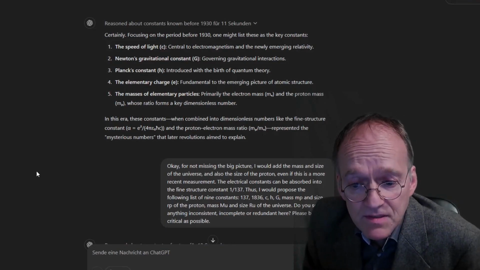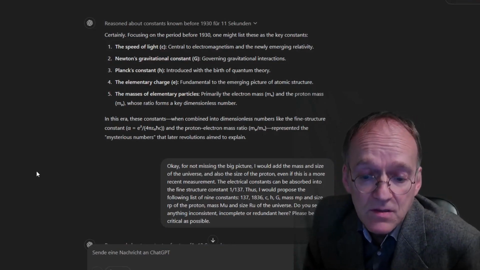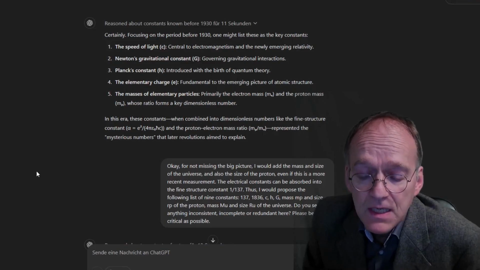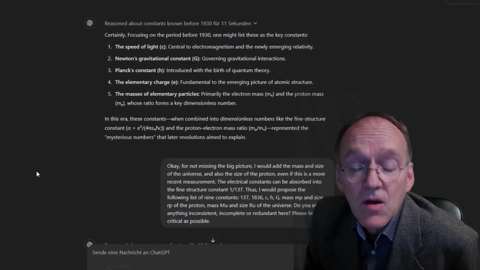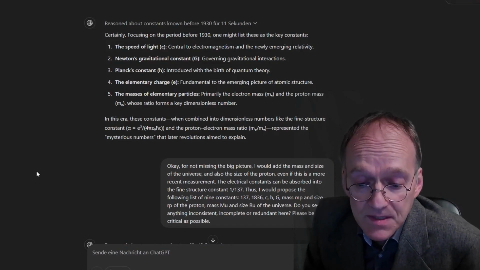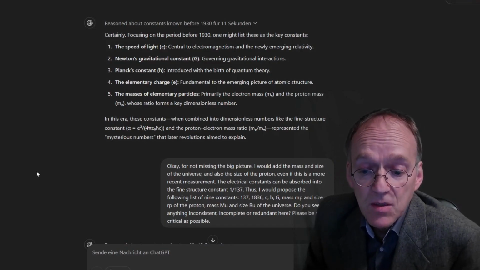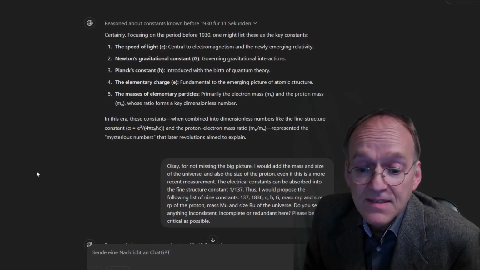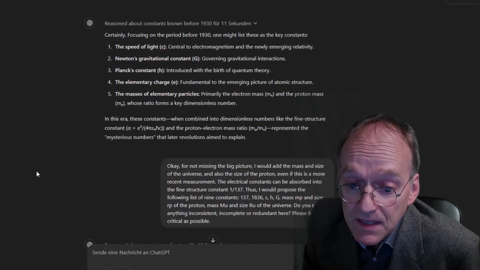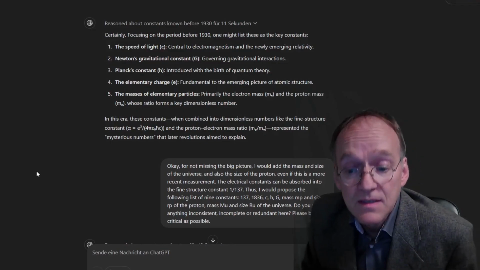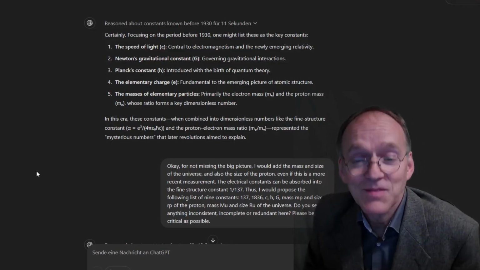The electrical constants can be absorbed into the fine structure constant, 1 over 137 roughly. You're correct. Thus, I would propose the following list of 9 constants: 137, 1836, c, h, big G, the mass and size of the proton, the mass and size of the universe. Do you see anything inconsistent, incomplete, or redundant here? Please be as critical as possible.